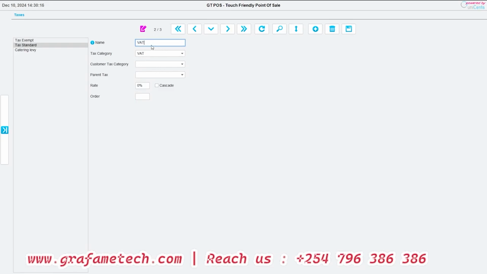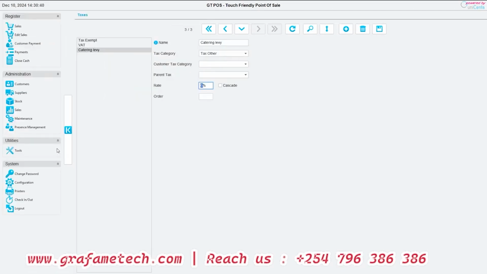So we can say VAT, then the rate maybe is around 16%. You see, we save. Catering levy, sometimes most premises set it as maybe 3% for the restaurants. So the system will enable you to do all that.